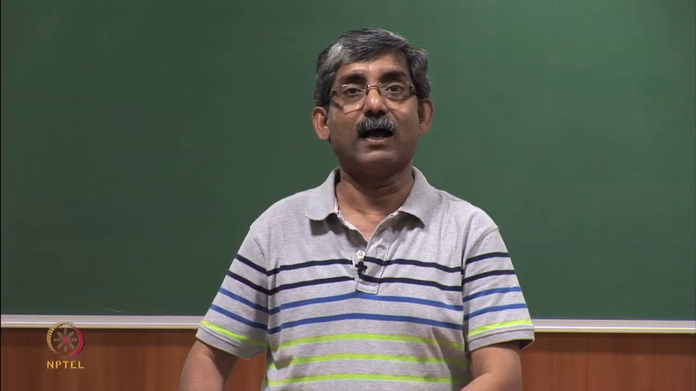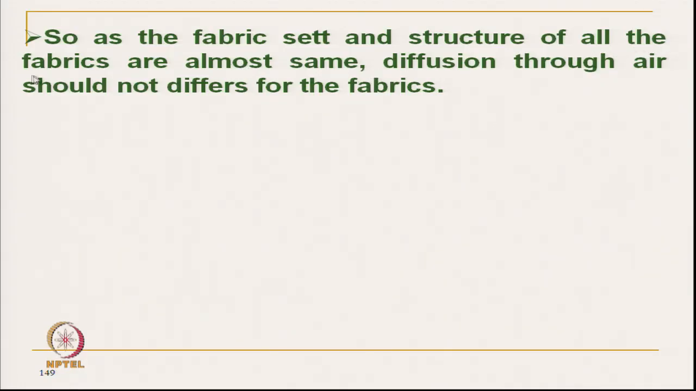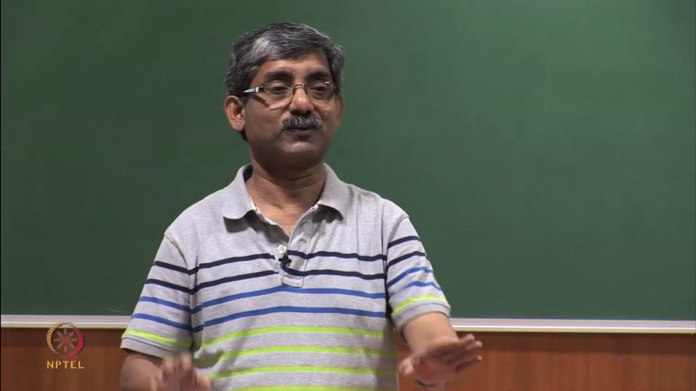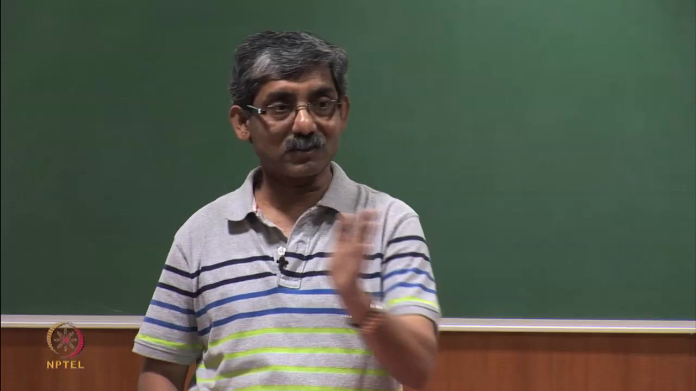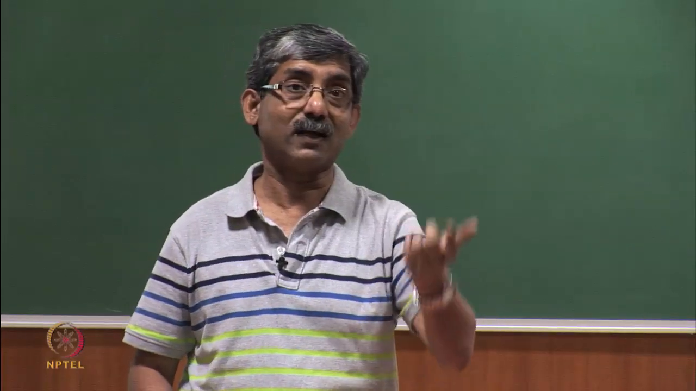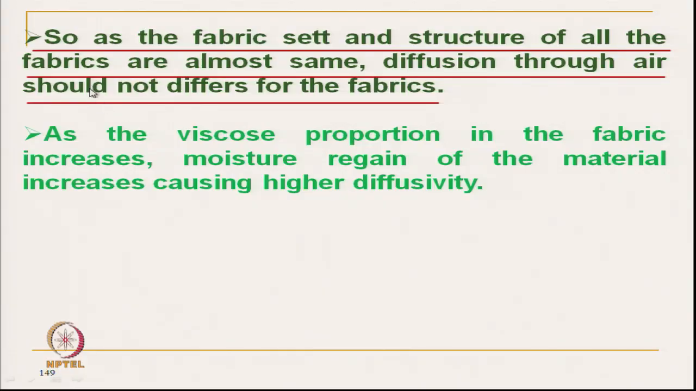As the fabric set and structure of all fabrics are almost the same, the diffusion through air should not differ. So that diffusion through air, the Fickian diffusion, should be constant. In this case, when the viscose content is increased, it is other than the Fickian diffusion. As the viscose proportion in the fabric increases, the moisture regain of the material increases, causing higher diffusivity. So due to the increase in diffusivity, it is increasing.